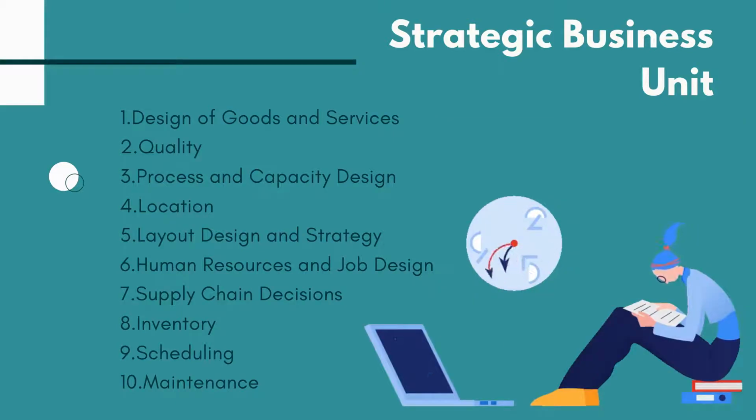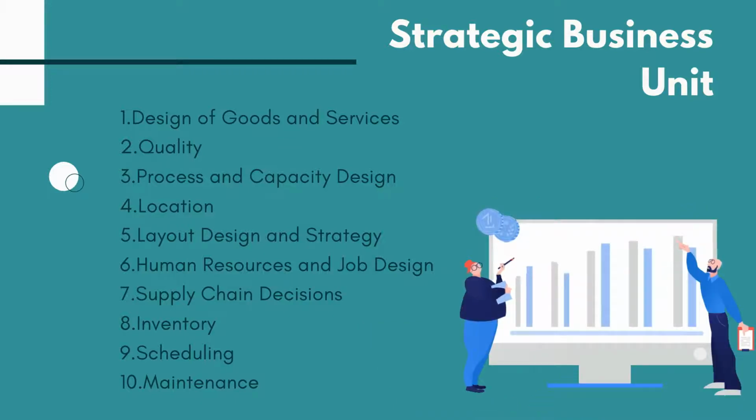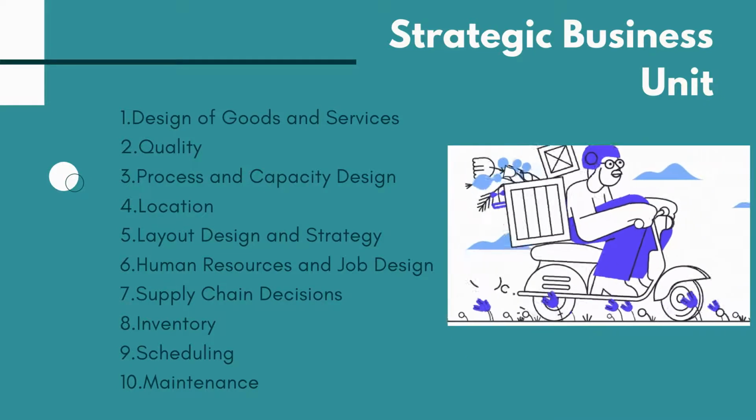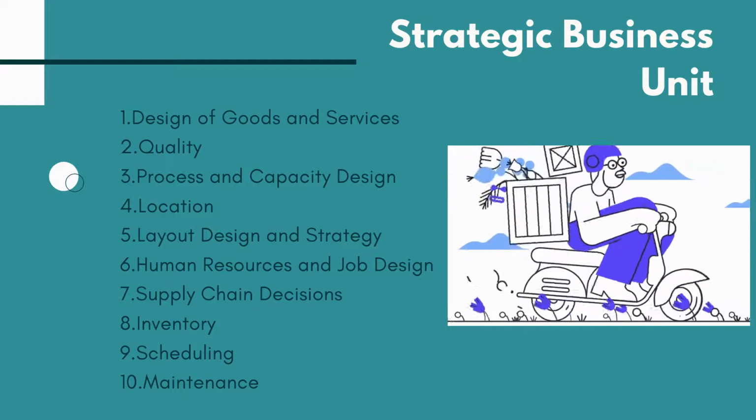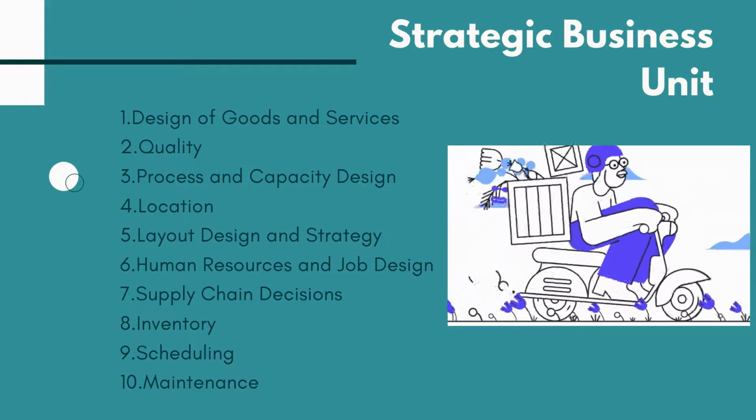8. Inventory. How will inventories be used and controlled in the business and the supply chain? 9. Scheduling. Includes both how to schedule production, resources, and employees in order to be effective, efficient, and meet commitments to customers. 10. Maintenance. This involves maintaining equipment and machinery as well as keeping quality high and processes stable.